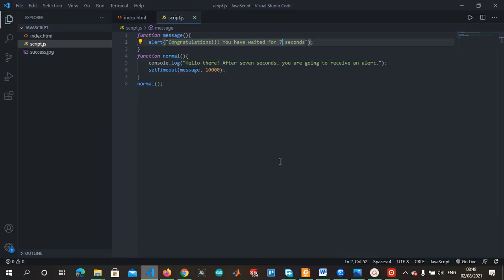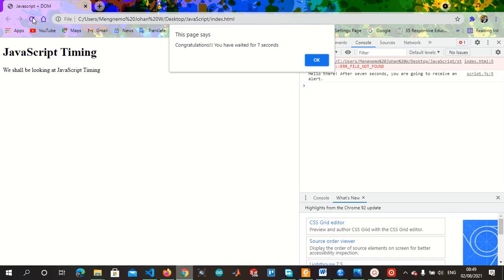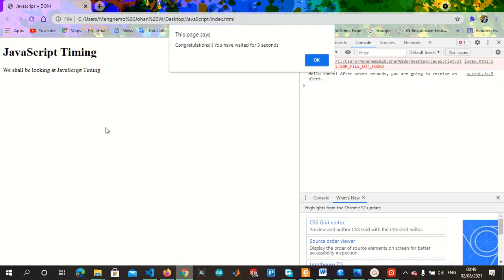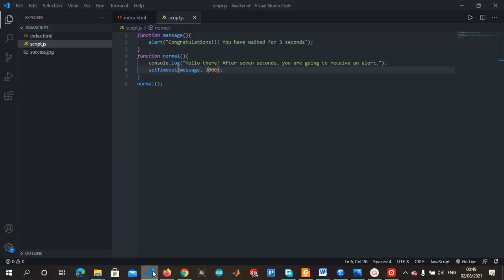So how about we do 3 seconds? You'll see how fast it's going to respond, because 3 seconds is too short. Let's refresh. Okay, hello there, you're going to receive an alert. Boom, you have it. Congratulations, you have waited for 3 seconds. See how the timing works, right? How the setTimeout works. So now we're going to move to setInterval.